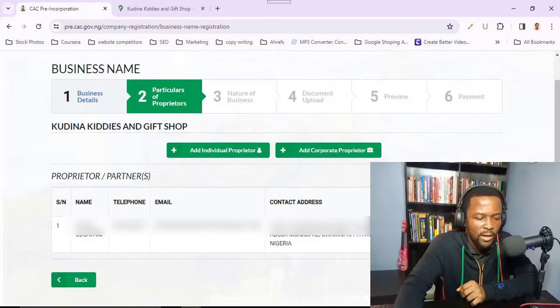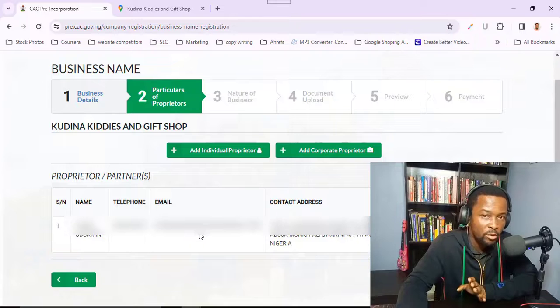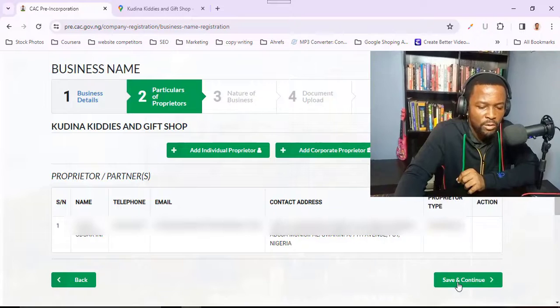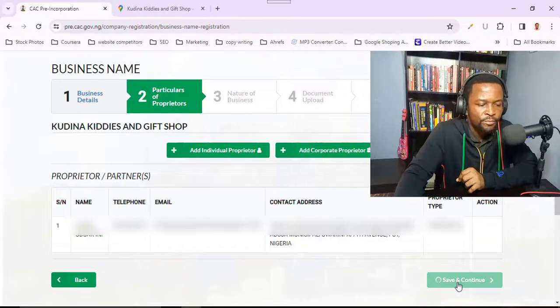So the owner, the name is here, the phone number, everything that I filled for the profile has been brought into this place. Okay, so you don't need to do anything. Remember, I told you need to be very careful when filling that profile, because everything will just be lifted the way it was. So with that, I'm already done with the particulars of proprietors. I'll simply click on save and continue.